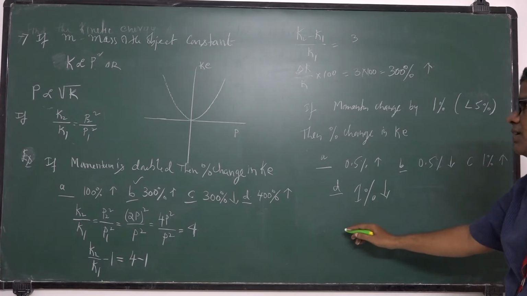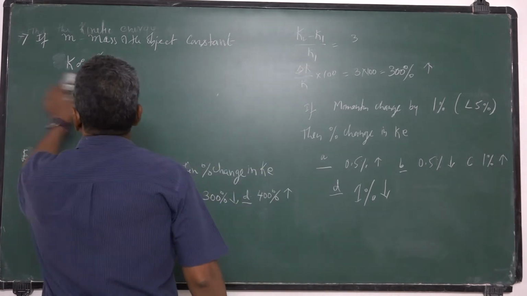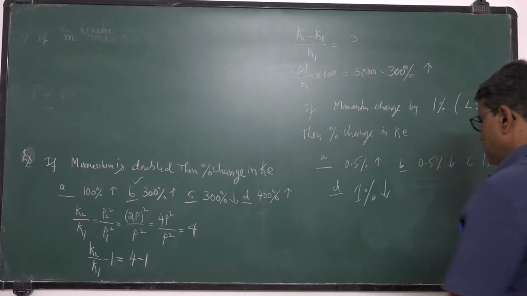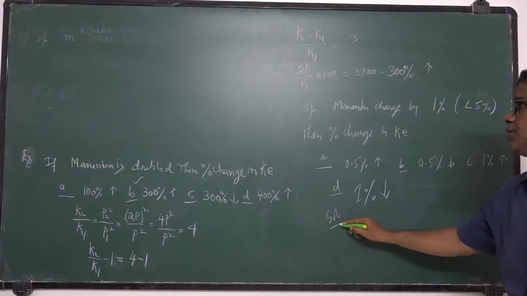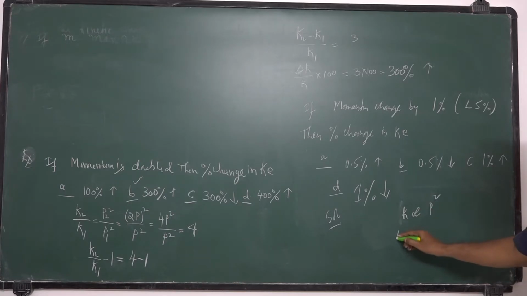Such problems we can solve by using this relation. What is the relation between momentum and kinetic energy? K is directly proportional to P square. So you can write delta K by K is equal to the power 2 into delta P by P. This is called fractional change.